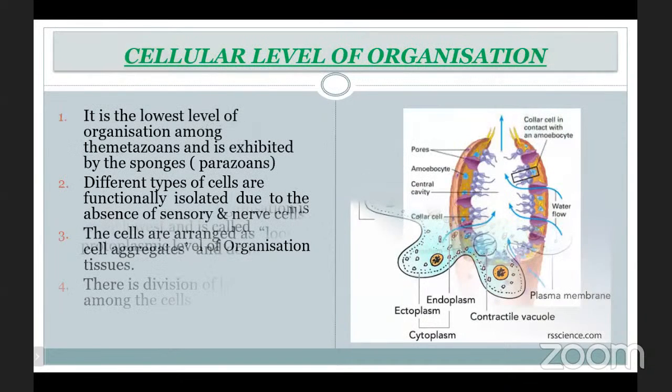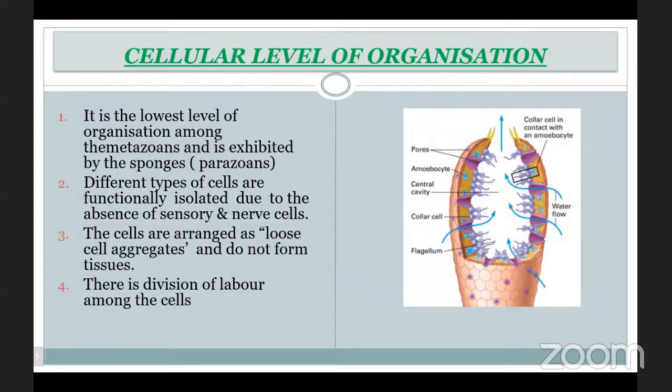Now, cellular level of organization. The second one is the cellular level. Just now we have discussed that sponges are specially grouped as the parazoans. Even though they belong to the metazoans, they are specially arranged as the parazoans. Let us come to know why we are grouping them as the parazoans.